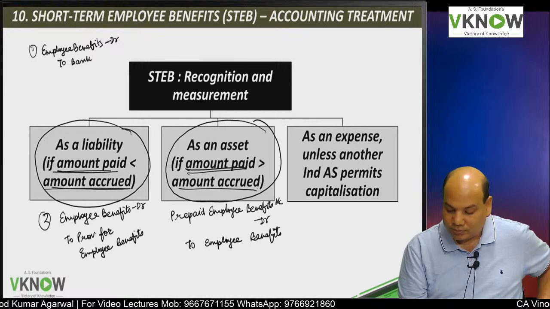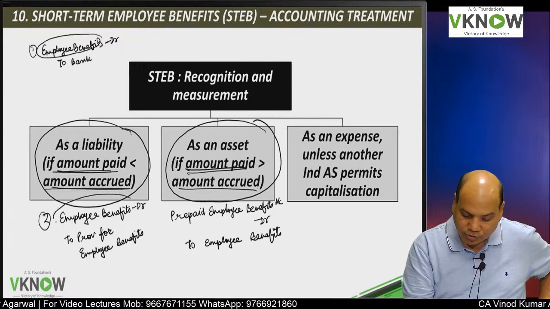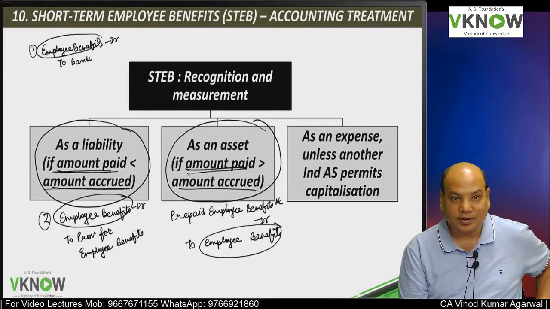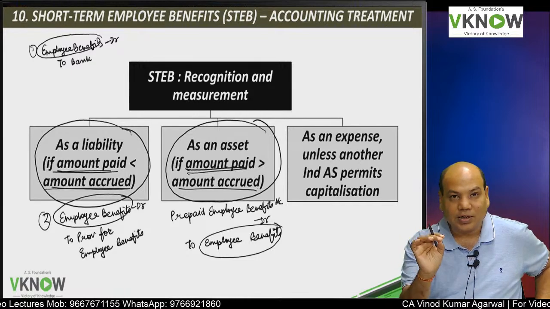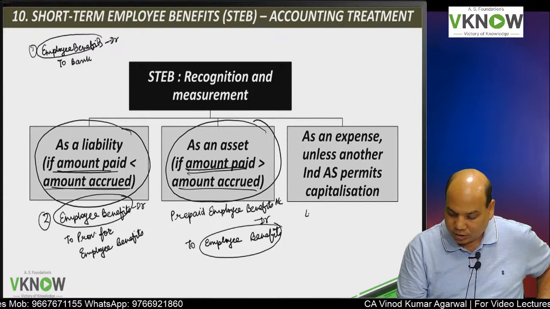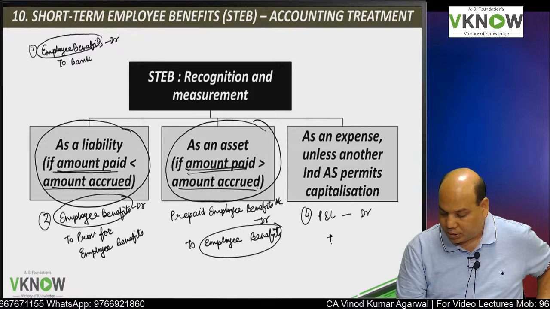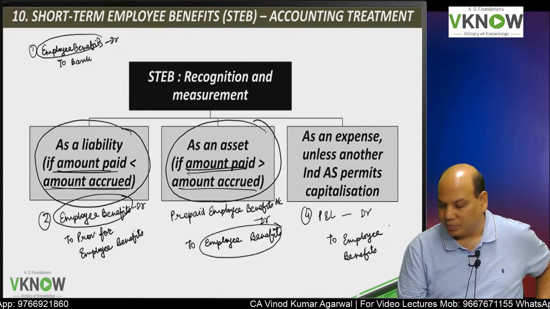How will you learn? So we have one employee benefits debit here, one employee benefits debit here, one employee benefits credit here. We will calculate what is the balance left in employee benefits account after all these entries, and then we will transfer it to P&L account. P&L account debit to employee benefits. This is usually the entry that we pass.